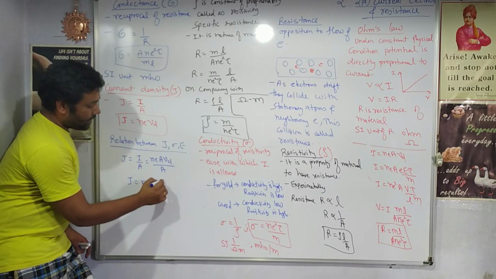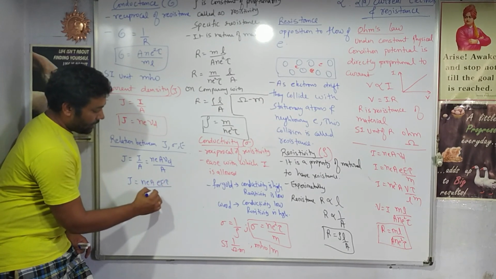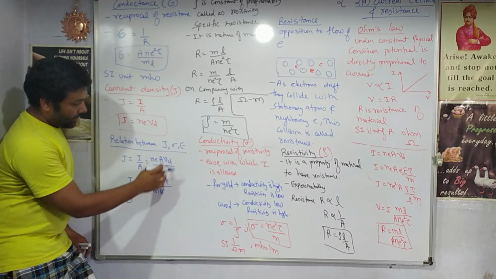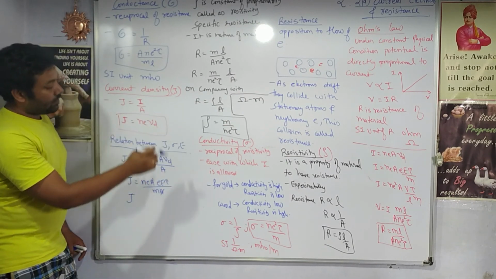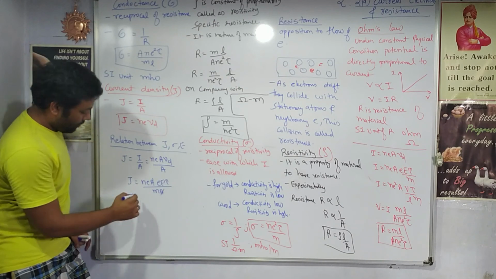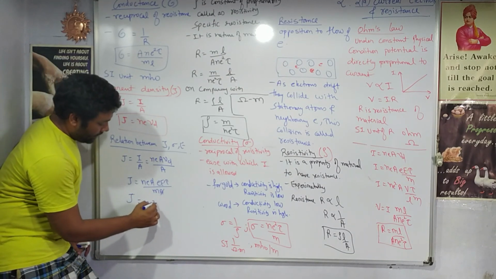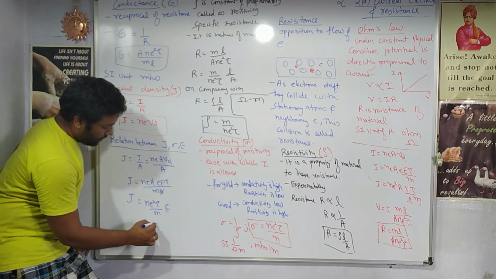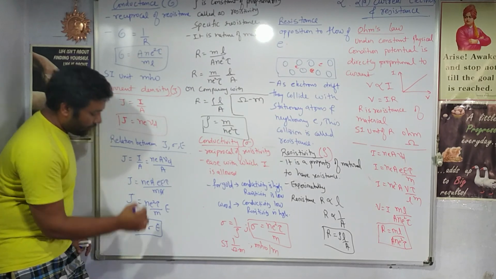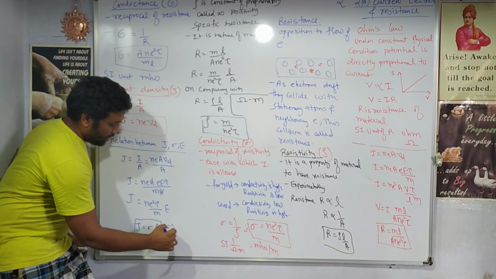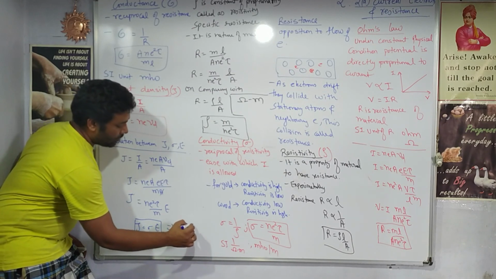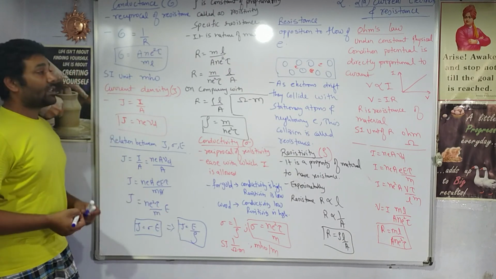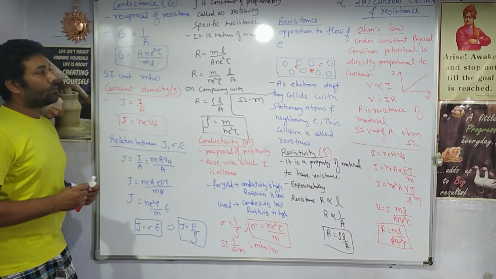Drift velocity is eEτ by m. What is the formula for sigma? It is n e² τ by m, into E. So J = σE. You can also say, since sigma's reciprocal is rho, J = E by ρ. This is used in numericals and asked in boards for 1 or 2 mark questions.